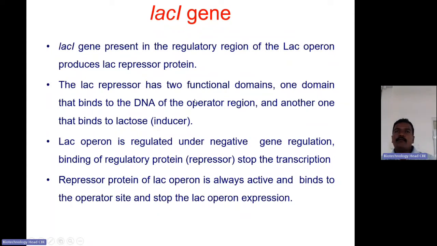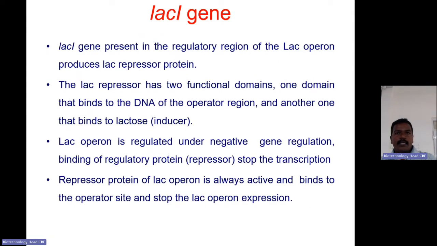The lac repressor has two functional domains. One domain binds to the DNA of the operator region. The other binds to the lactose, the inducer. When lactose binds, the configuration of the repressor protein will change. The lac operon is regulated under negative regulation. The binding of the regulatory protein stops the transcription. The repressor will stop the transcription, and the repressor protein of the lac operon is always active.